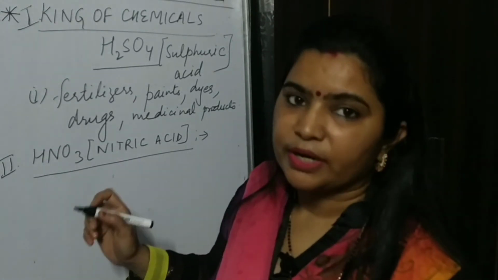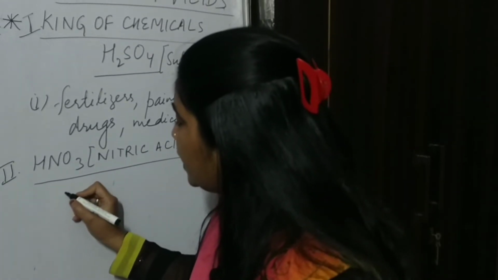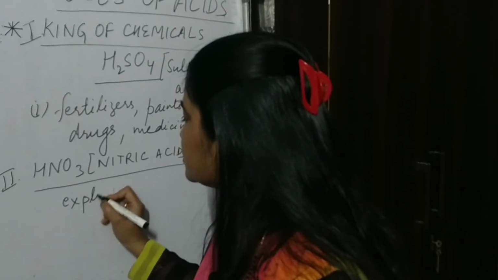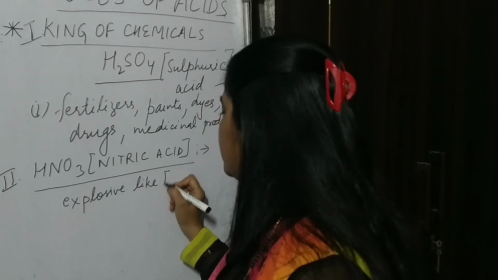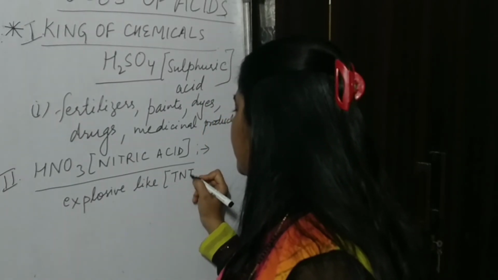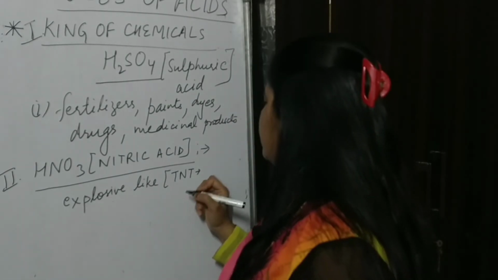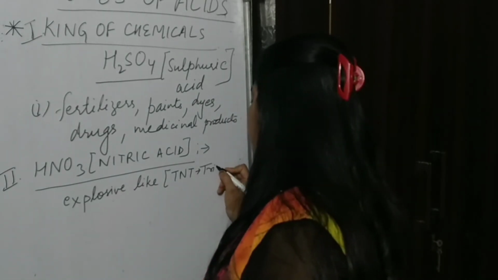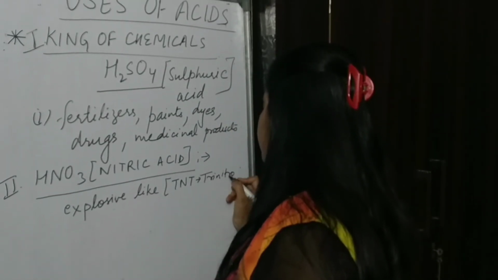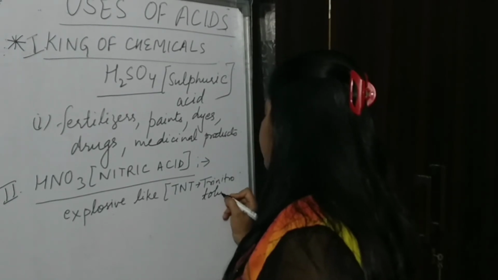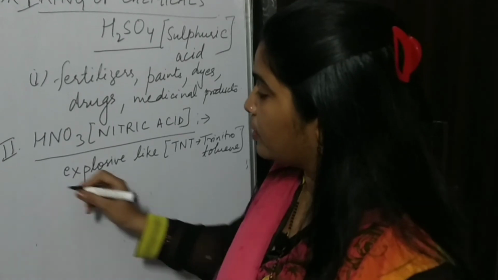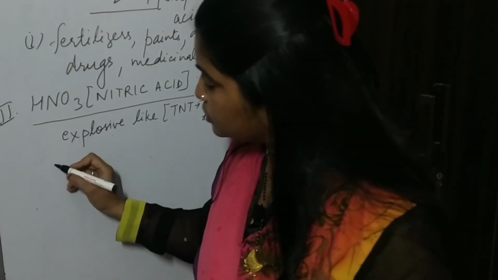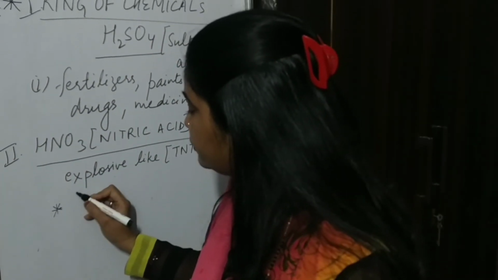However, it is used to prepare explosives like TNT. TNT is trinitrotoluene, which is an explosive used for war, and it is also used for preparation of fertilizers.